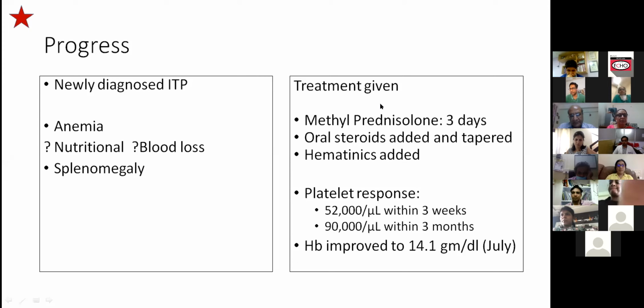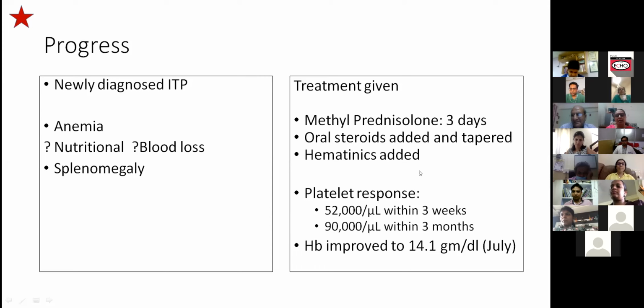So considering the ITP, the treatment given was methylprednisolone for 3 days. Oral steroid was added and it was later tapered. And hematinics were added in view of anemia. So let us stop here. As per guidelines, how does one treat an acute ITP?